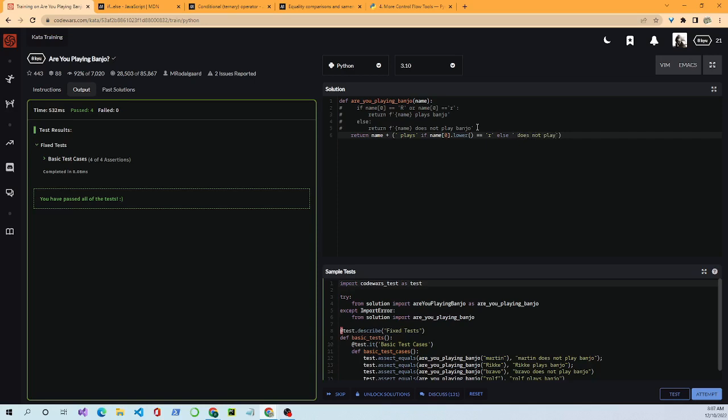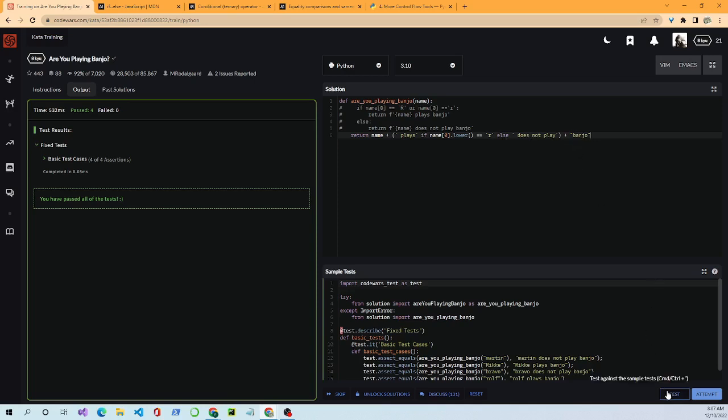Okay. And then we'll do another concatenation outside. This will be kind of the same thing. Banjo. All right, let's see if this one works. But see how much shorter that is? You can come in and look at it and you can read it. I mean, you want to return the name plus, it was concatenate plays, if the first letter of name.lower equals a small r. Okay, else return the name does not play. And then we'll add the banjo to it with a concatenation.